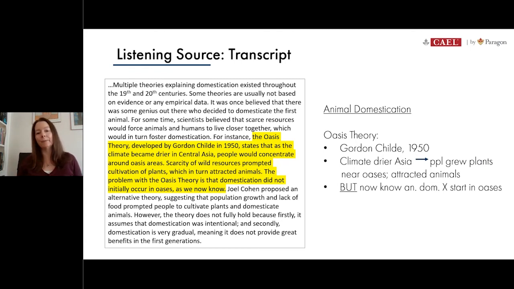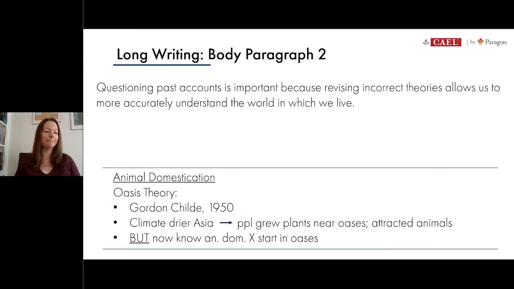So this theory proposes that as these plants were growing, of course, they're going to attract animals. And this leads into then the domestication of animals. The speaker then tells us, though, that we now know that animal domestication did not start in oases. So in other words, parts of this theory are not fully correct. So that's our first example of the details that we'll be talking about today.